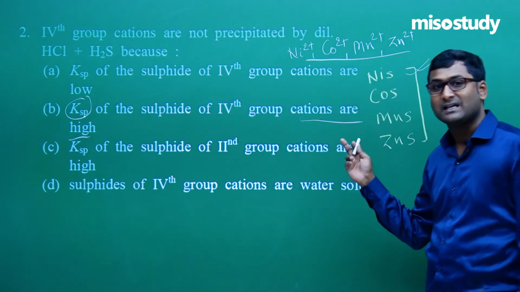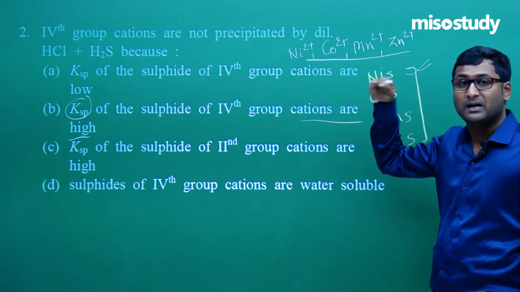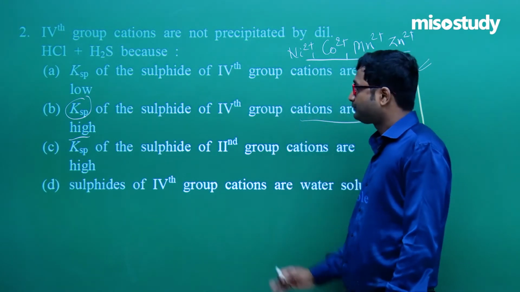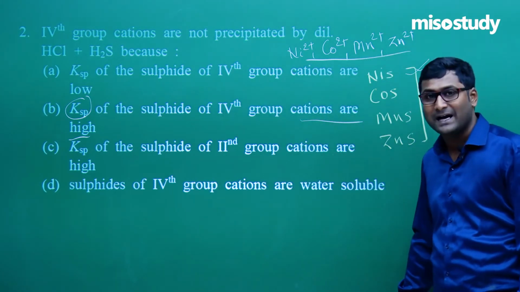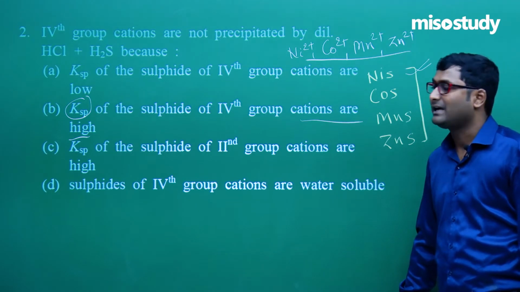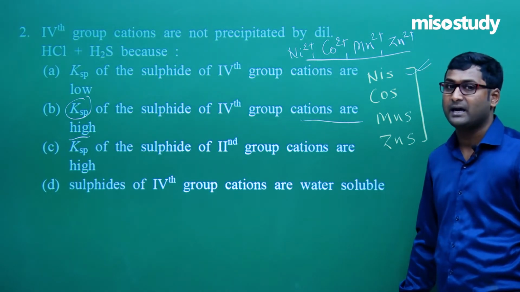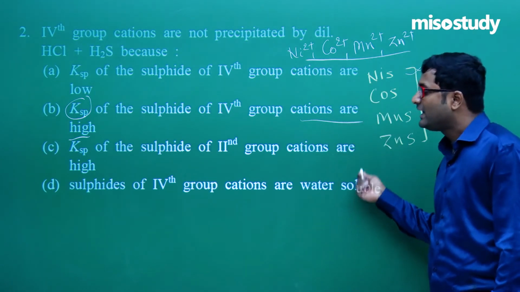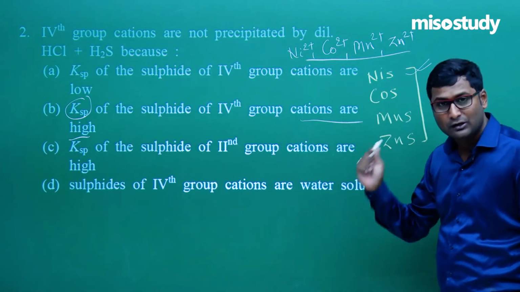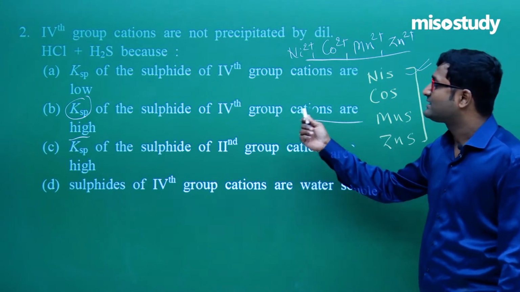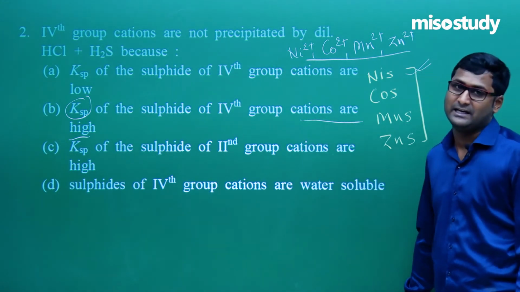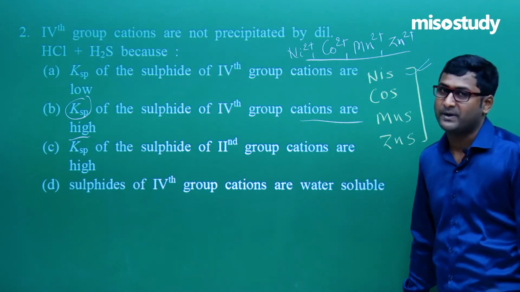But in this case they form a precipitate, because group 2 cations have less Ksp. But if we talk about group 4, they form sulfides, but the solubility product in this case is very high. If the solubility product is high, they dissolve, they do not form a precipitate.